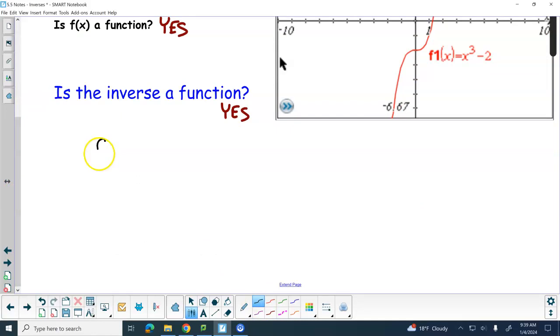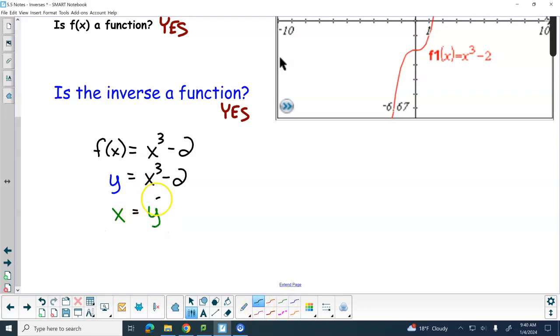F of x equals x cubed minus 2. So we first switch that to y, right? Then switch x and y. Then we got to solve for y. How do we want to solve for y?